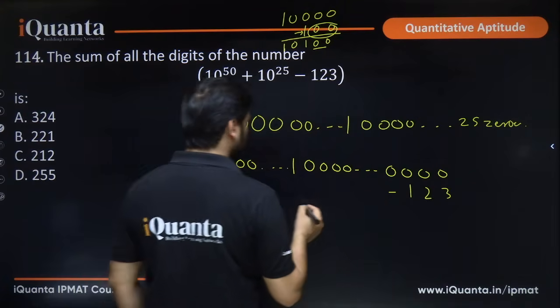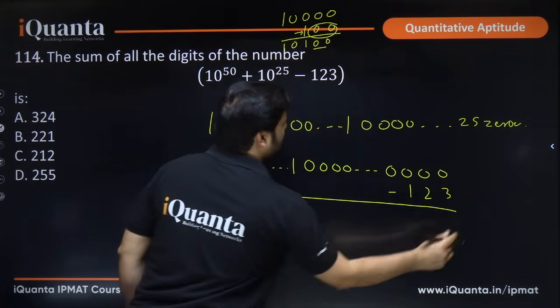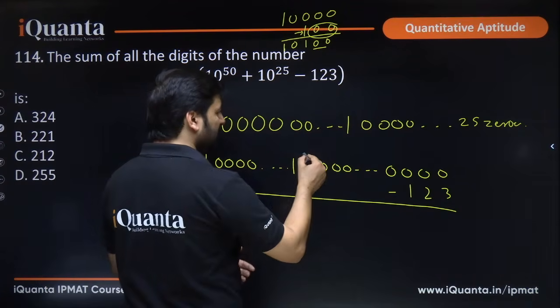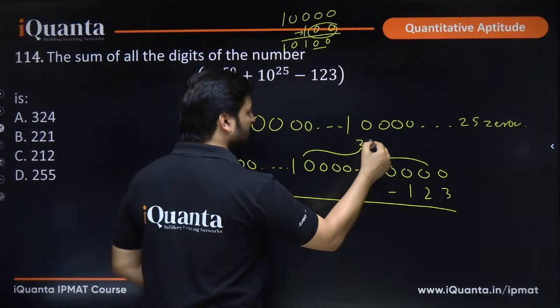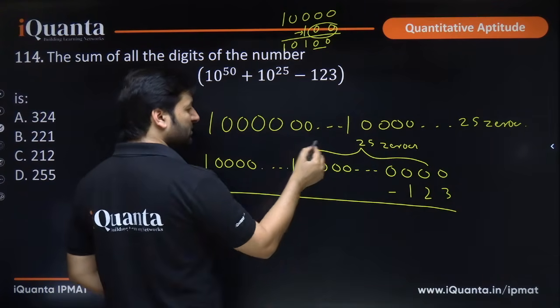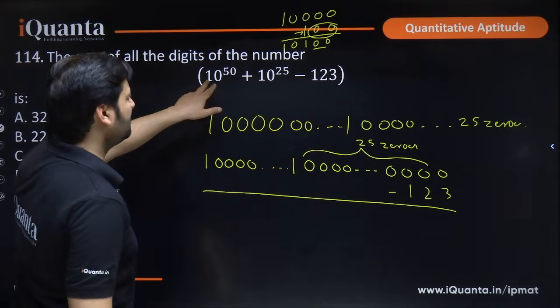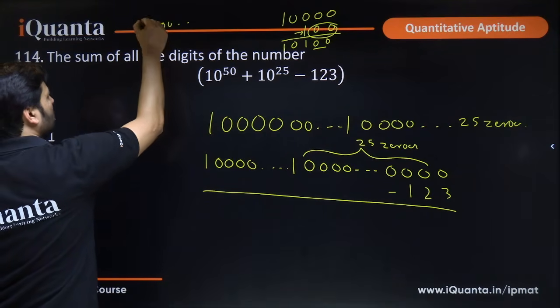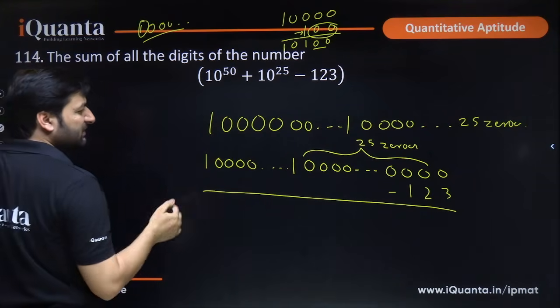Let us see how the answer turns out to be. So I can practically say that here we have 25 zeros, 25 zeros. Then we have this 1, so 26 digits. How many digits will 10 to the power 50 have? 10 to the power 50 will have 1 and then 50 zeros. So 1 plus these 50 zeros, there are 51 digits in total.